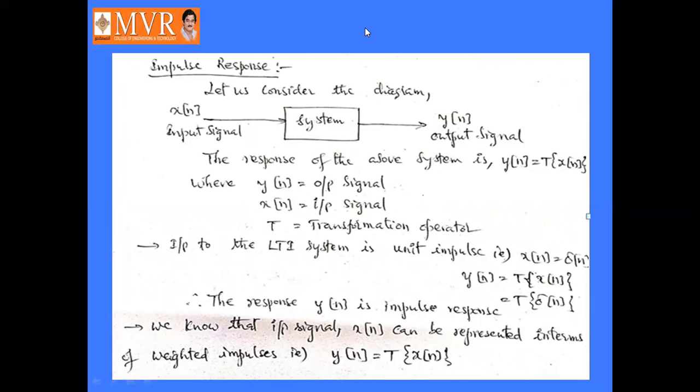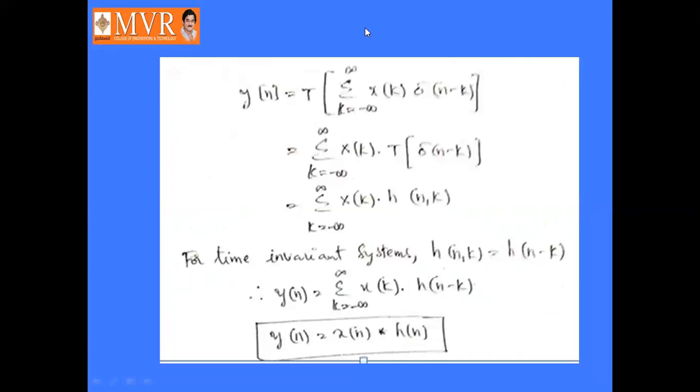So the input signal x of n can be represented in terms of weighted pulses. That is, y of n is a transformation of x of n. So it can be represented as sigma k equal to minus infinity to infinity x of k into delta of n minus k.